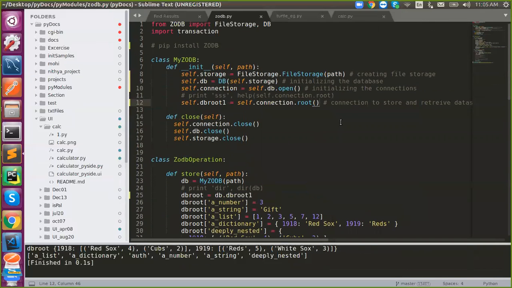Okay. Got it? Yes, sir. So any doubts? Are you clear now? So this is what we've given. That's it. Any doubts?